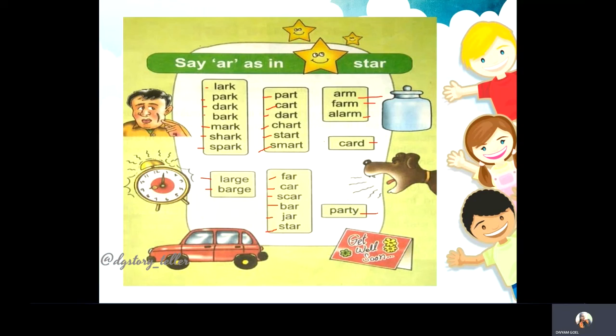Some of these words we did not discuss as pictures, but I would like to discuss them right now.